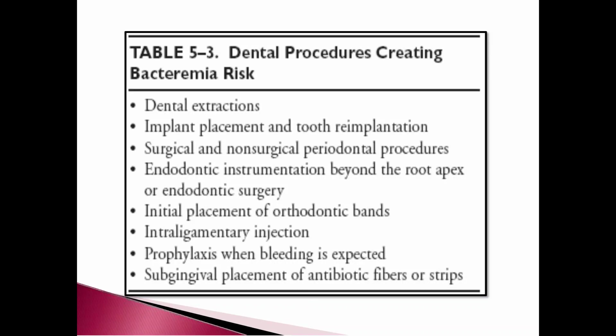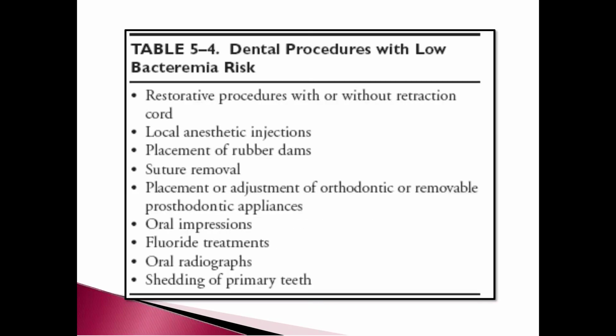Dental procedures creating bacteremia risk: dental extraction, implant placement and tooth reimplantation, surgical and non-surgical periodontal procedures, endodontic instrumentation beyond the root apex or endodontic surgery, initial placement of orthodontic bands, interligamentary injection, prophylaxis when bleeding is suspected, subgingival placement of antibiotic fibers or strips.